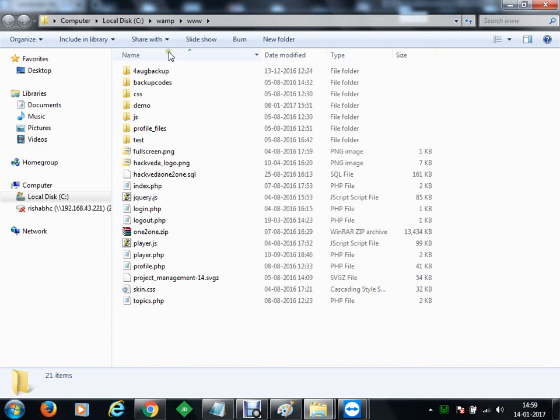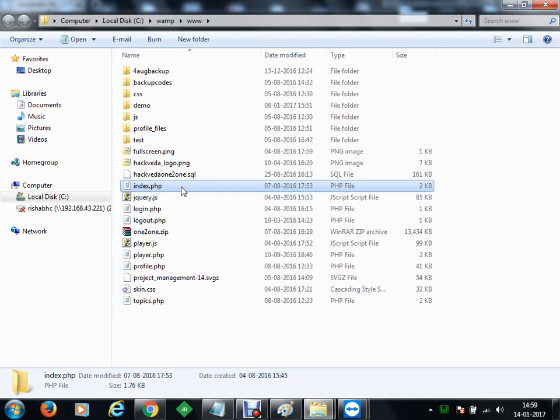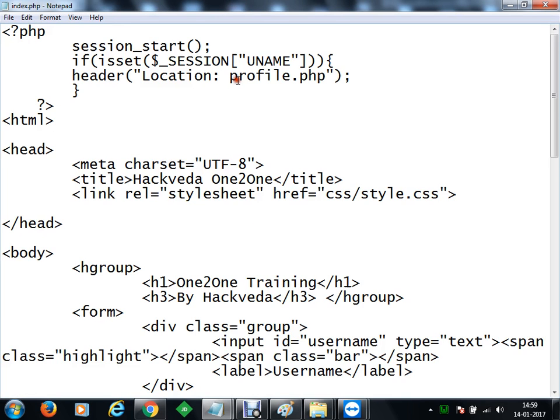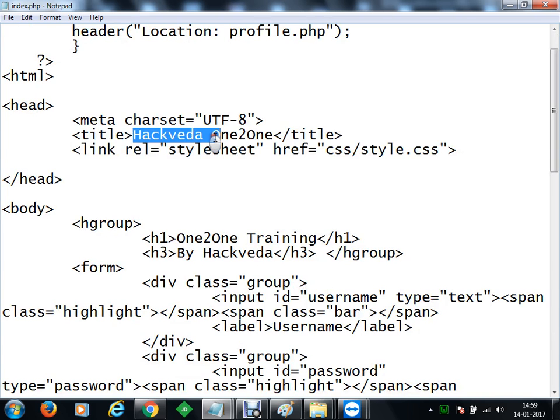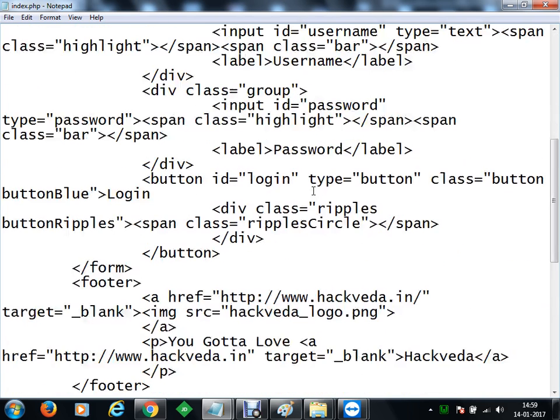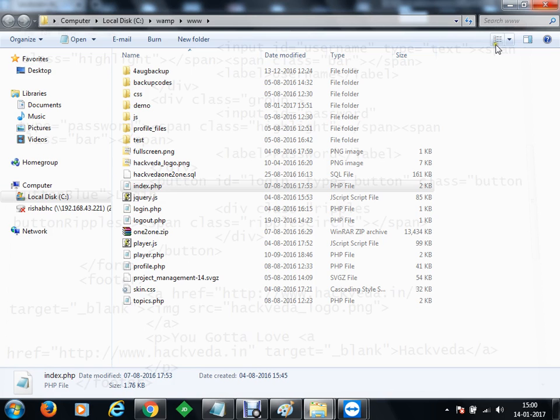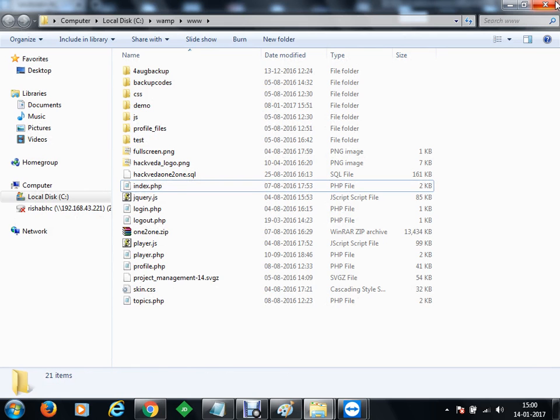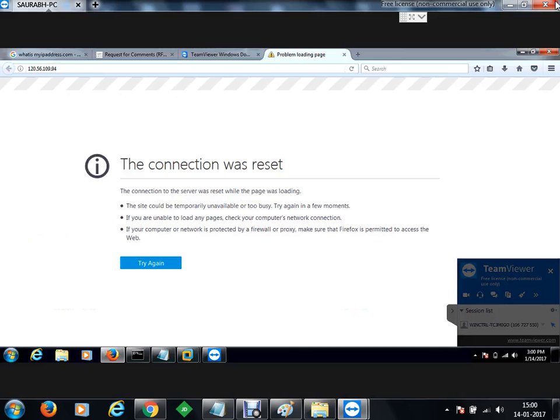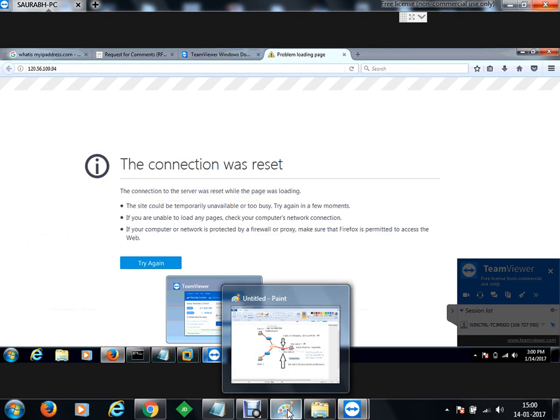So here on that page you can see that I've got an index.php file, and if I show you the code, so this is a website for my Hackweather 1-to-1 login. Okay, so this page will be accessible as soon as anybody from the internet will try to access my machine. Now, let's say I have started my WAMP server, I have hosted my web application, and now I want this web application to be publicly accessible on internet.